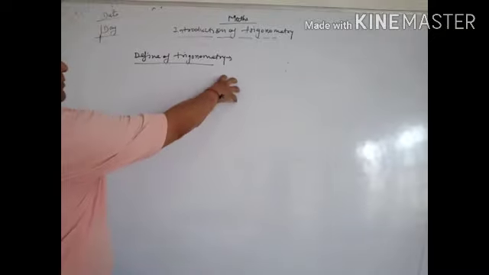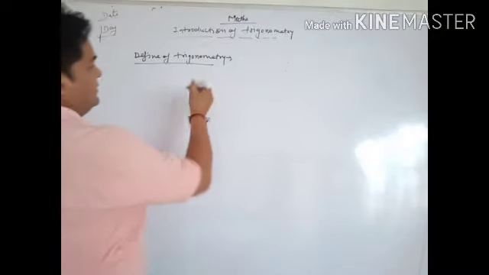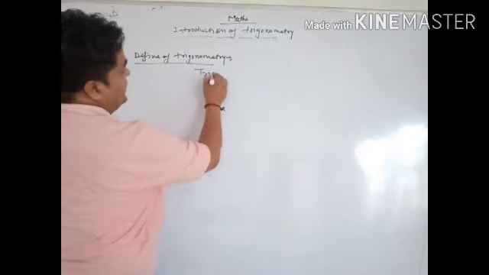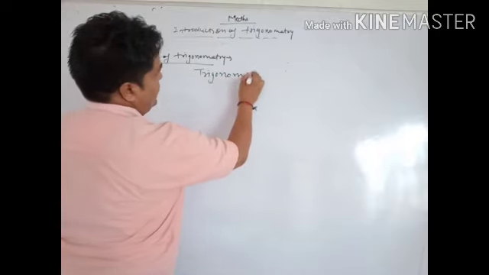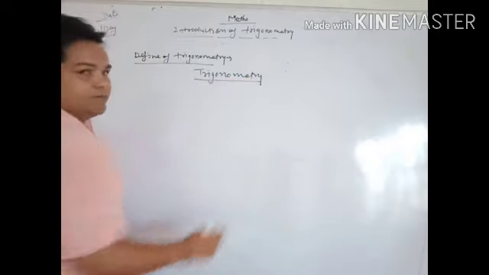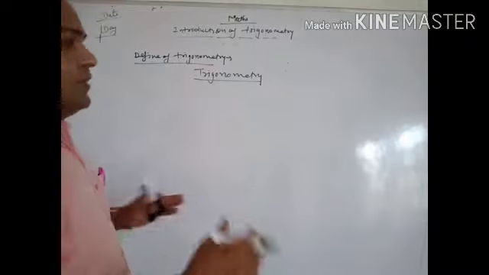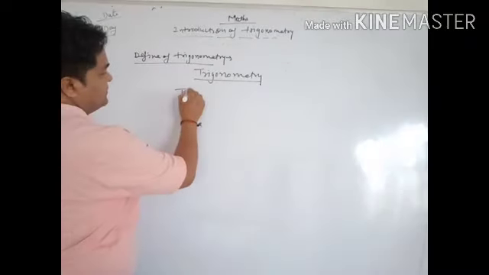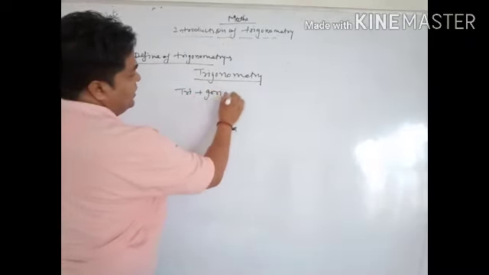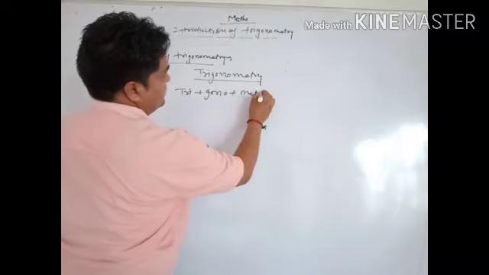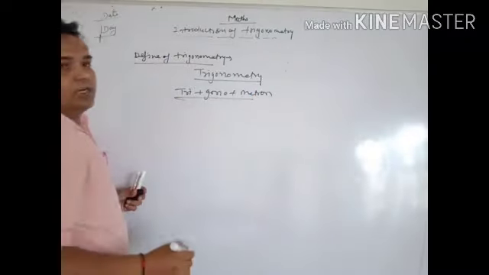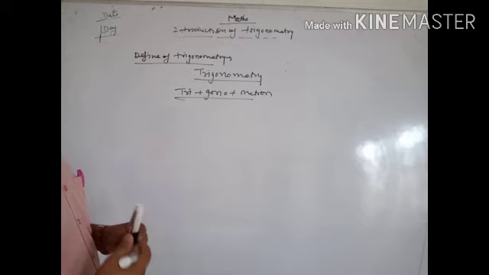The word trigonometry we divide into three parts: tri plus gono plus metron. It is from Greek words.